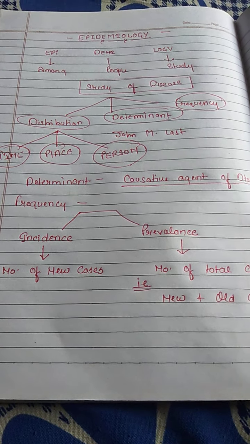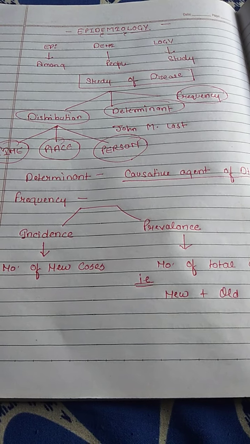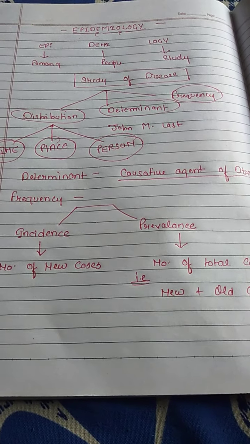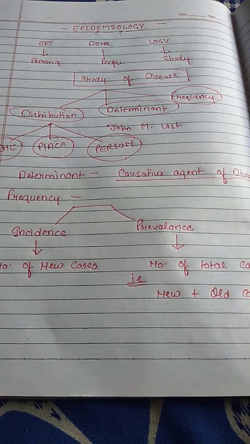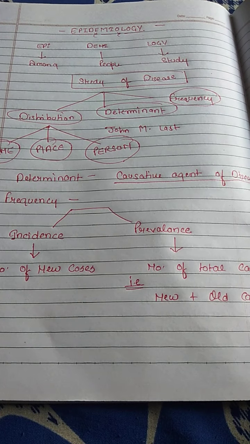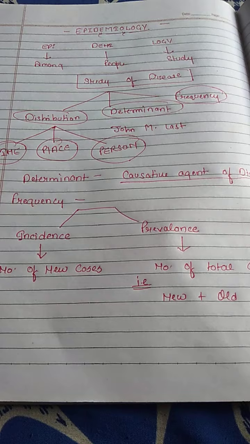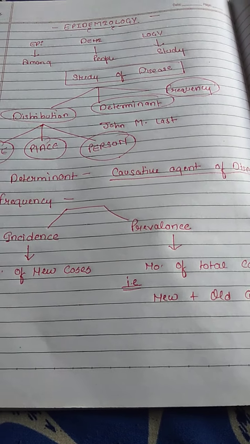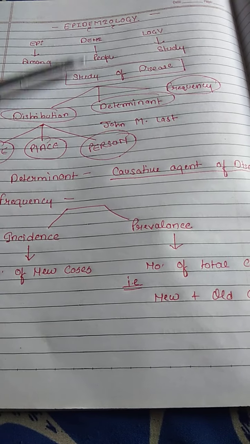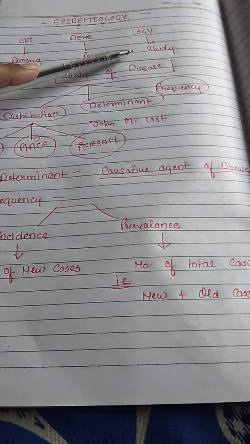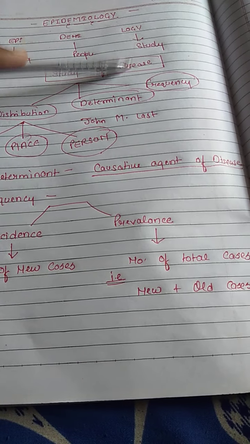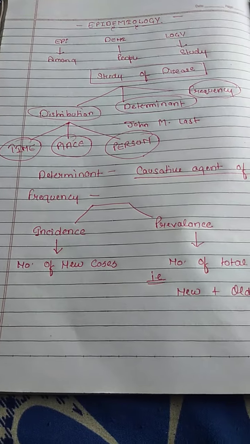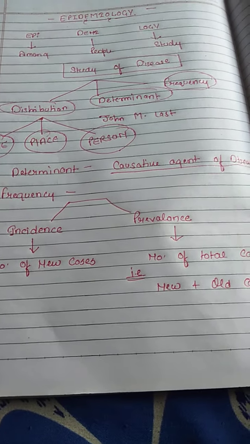So class, today's topic is epidemiology. Before we start talking about epidemiology, we have to talk about something more fundamental. Epidemiology is the combination of small words: epi, demi, logy. Epi is among, demi is people, and logy is, we all know, study. So among people, study. In different words, we also say that epidemiology is the study of diseases.